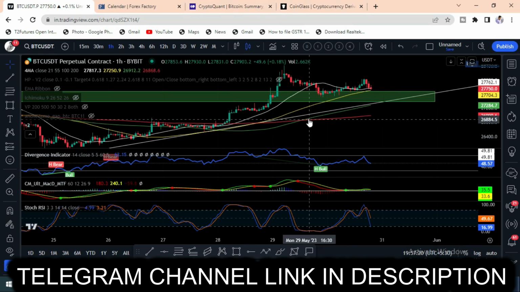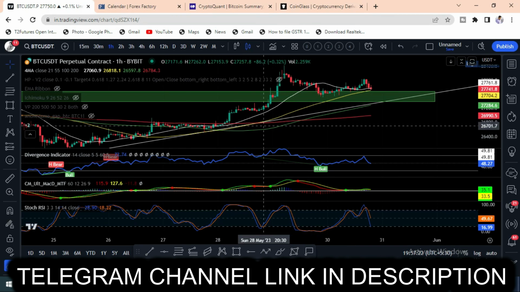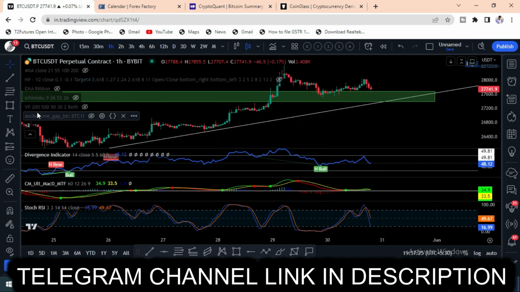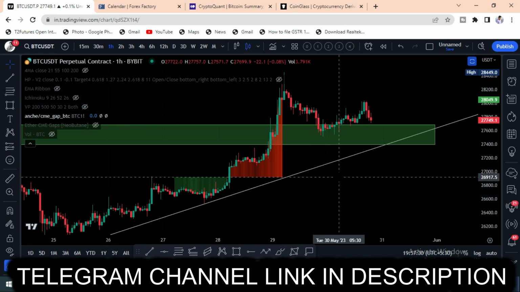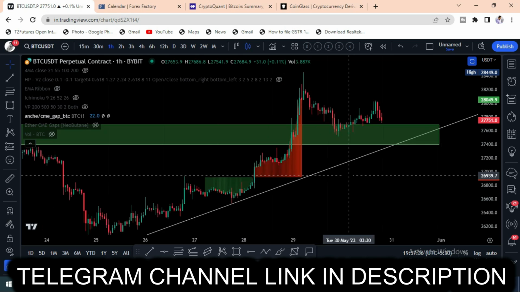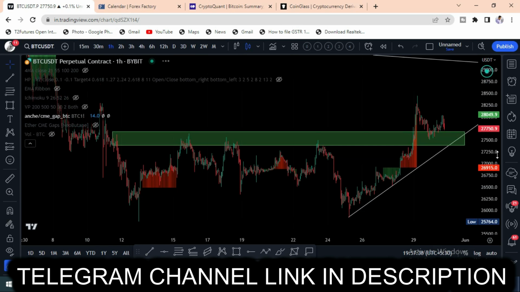The 27,000 area is the 200 moving average support area. And if you see properly, we have the CME gap here at $26,917. If you observe here, it properly made a CME gap. And the same CME gap you can find under the $29,000 area.